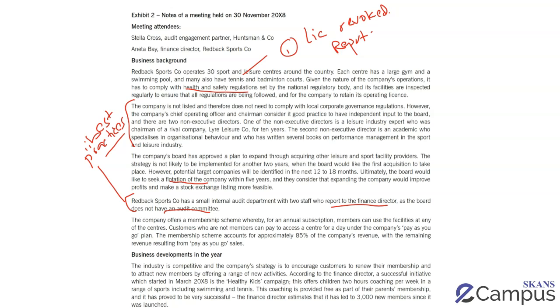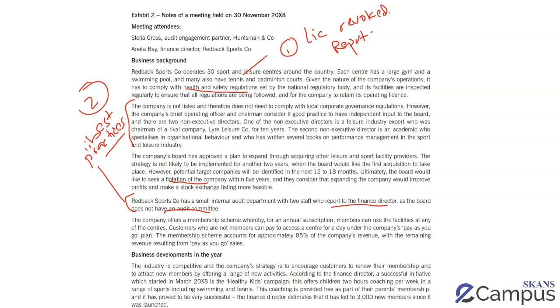On top of that, another problem that this could cause for the business is, obviously, because of a lack of a proper internal department, they might not be able to identify improvement areas or identify fraud or error. Remember, fraud and error is the business's problem as well, and an internal audit department is going to monitor controls and give recommendations. So my second business problem is best practice regarding corporate governance is not being followed, and these are the problems that they might face in the future.